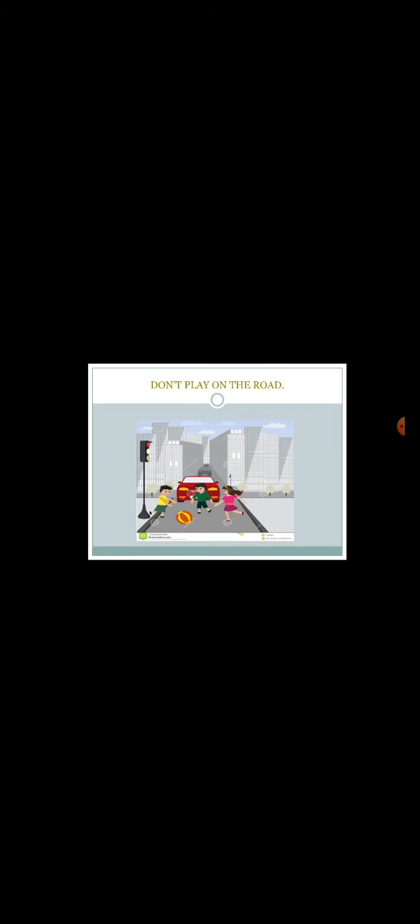So there are different types of traffic signals that were designed by the government to stop the number of accidents, as they are noticing the number of vehicles increasing day by day. Okay children, so in today's class we read about road safety measures, what are the different measures to be followed on the road, and what is not to be done when you are on the road.